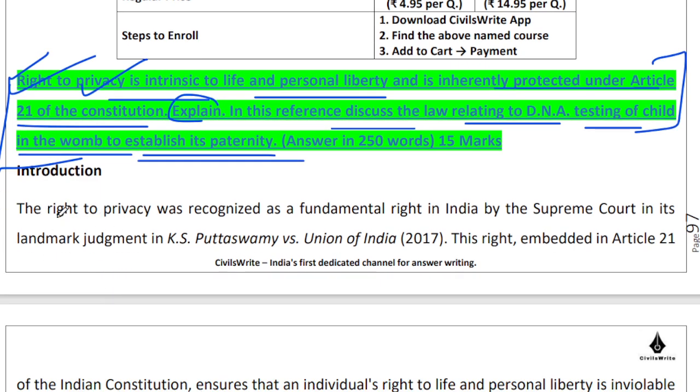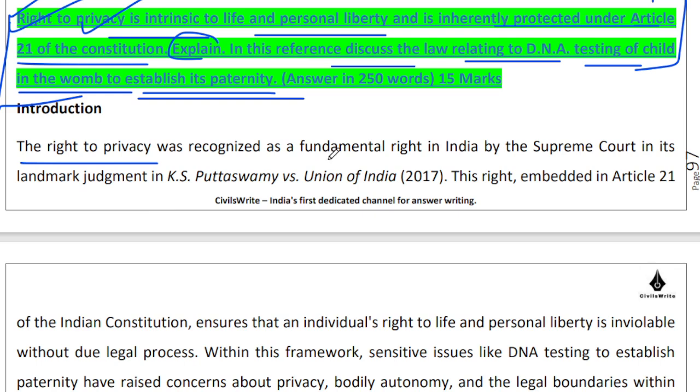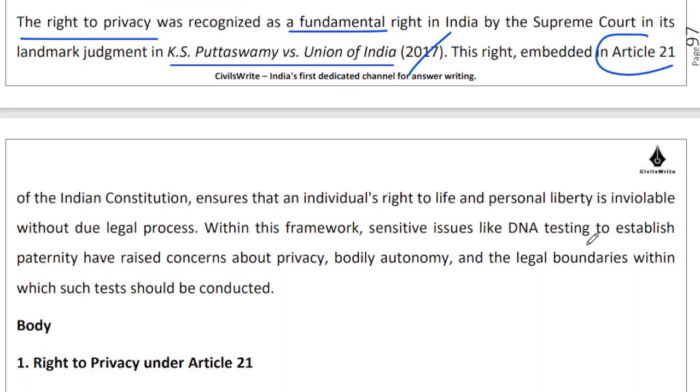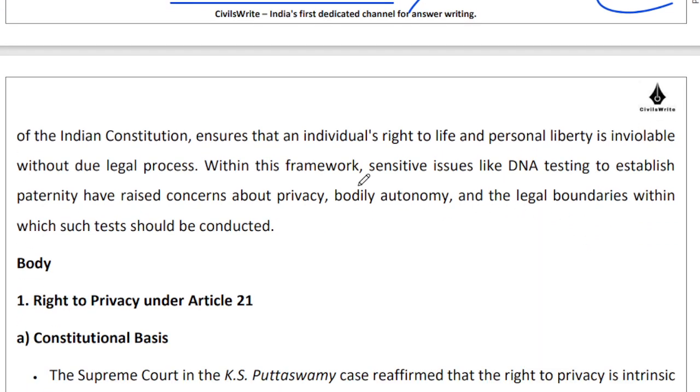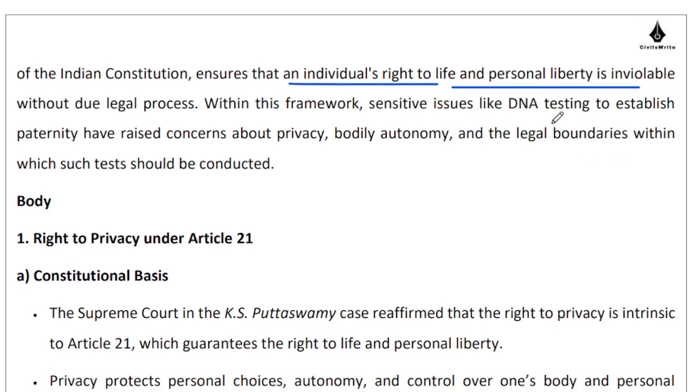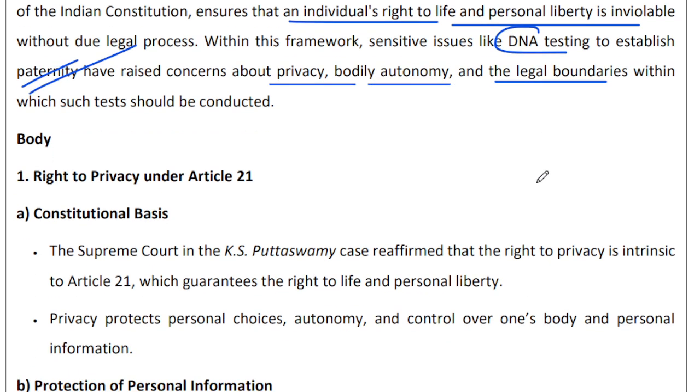Whenever you are speaking about the right to privacy, you must mention that it is a fundamental right. You must mention the case Puttaswamy versus Union of India, judgment of 2017, and the fact that this right is embedded in Article 21 of the Constitution of India. This particular right ensures individuals' right to life and personal liberty. And your right to personal liberty is inviolable without due legal process. In sensitive issues like DNA testing to establish paternity, there have been concerns regarding privacy, bodily autonomy, as well as the legal boundaries which are getting tested when you are performing this kind of paternity test.